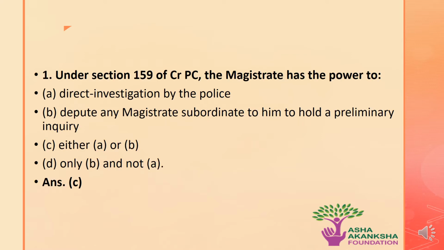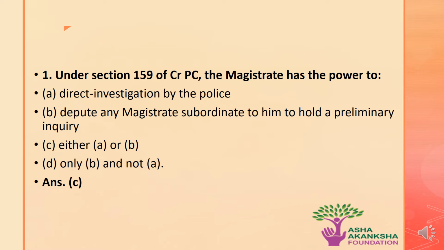The first question is, under Section 159 of the CrPC, the magistrate has the power to do what things? The options are A. Direct investigation by the police. B. Depute any magistrate subordinate to him to hold a preliminary inquiry.